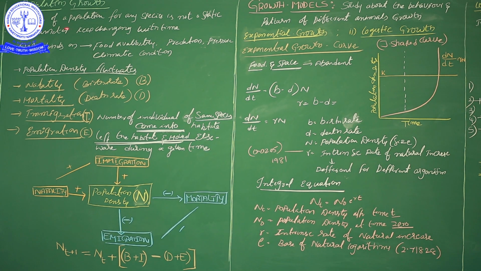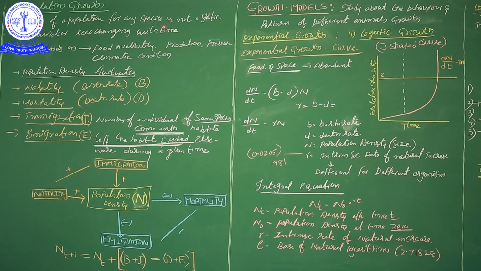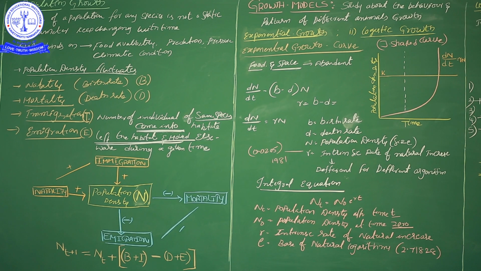See, the size of the population of any species is not static. Static means it does not always maintain equilibrium. It may always be influenced by external factors or by the ability of the organisms. That affects population size, and it will either rise or fall.